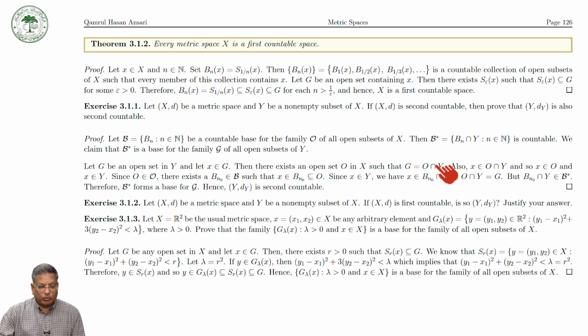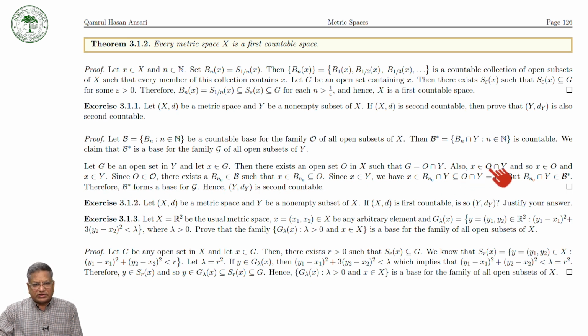This we have already proved. So this you have to keep in mind. And also, you see that X is in O intersection Y. Why? Because X is in G. So X is in G, so X is also in O intersection Y. That is to say, X is in O and X is in Y.